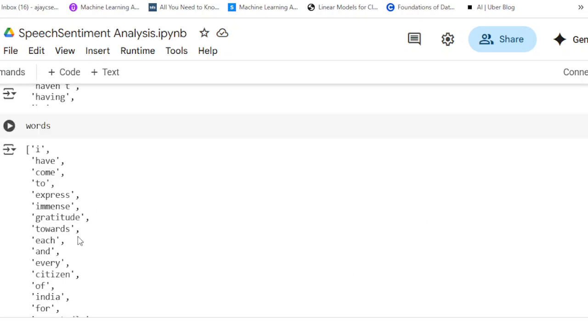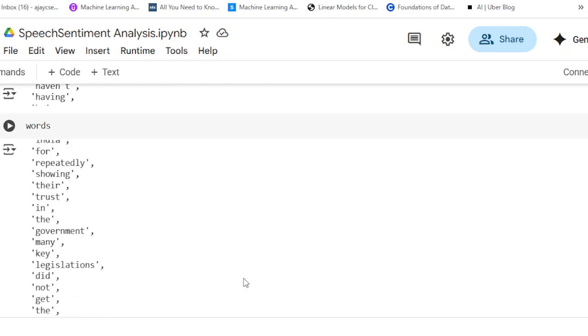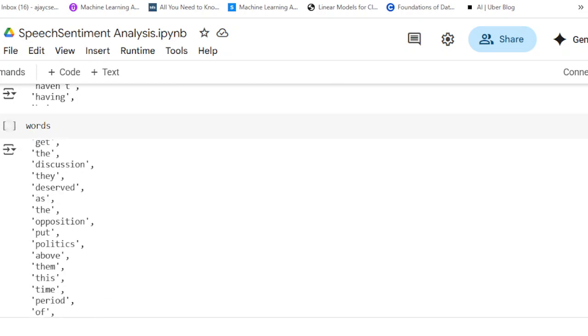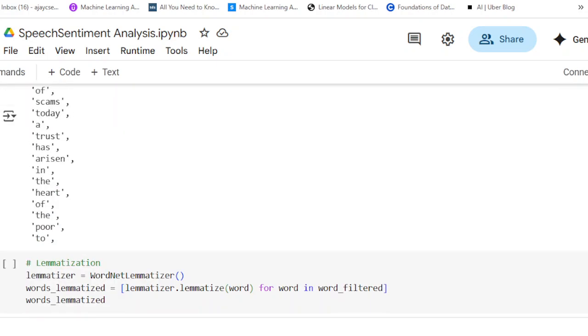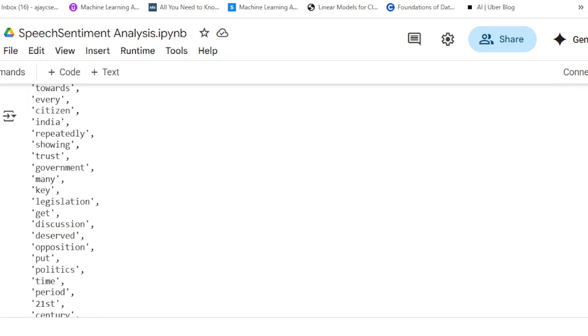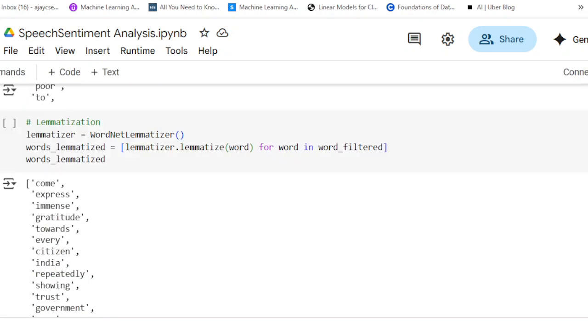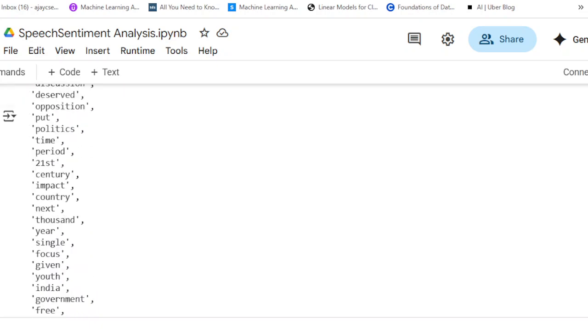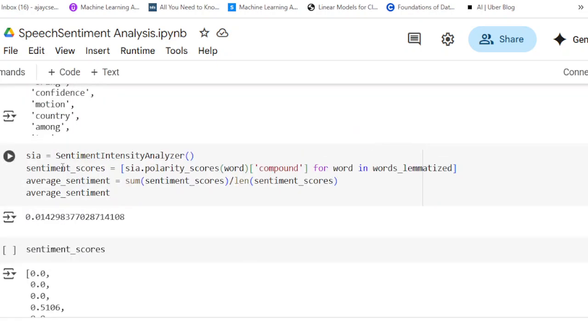Like, I have come to express immense gratitude towards each and every citizen of India for repeatedly showing their trust in the government. So these are the words that we finally get, and on this we apply lemmatization. After lemmatization, we get the words like this. And now we are going to check on the sentiment analyzer for these words.